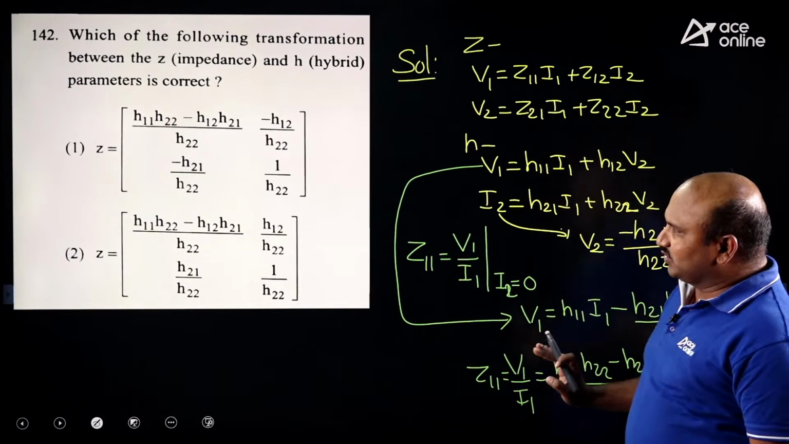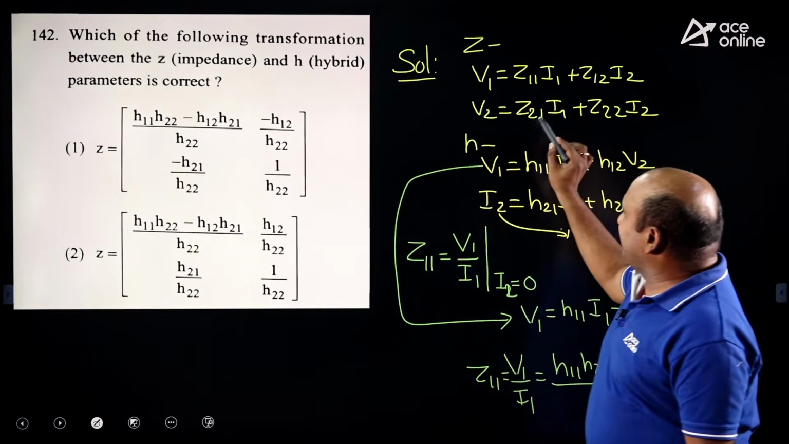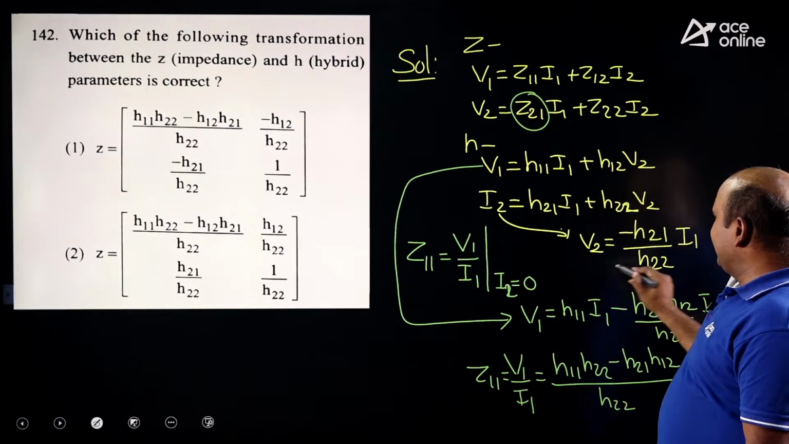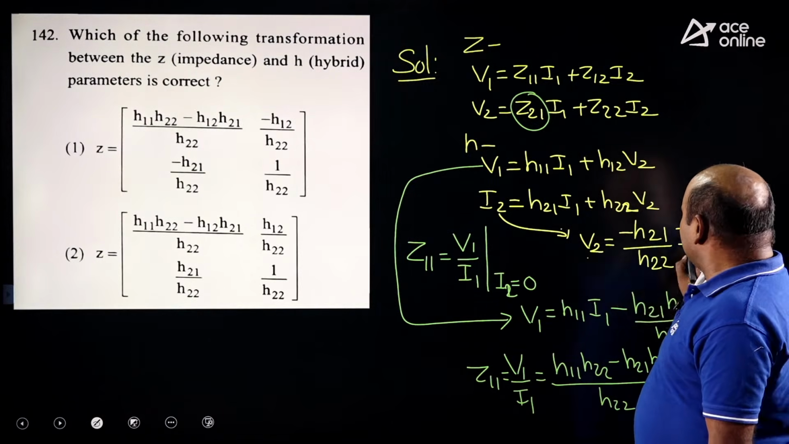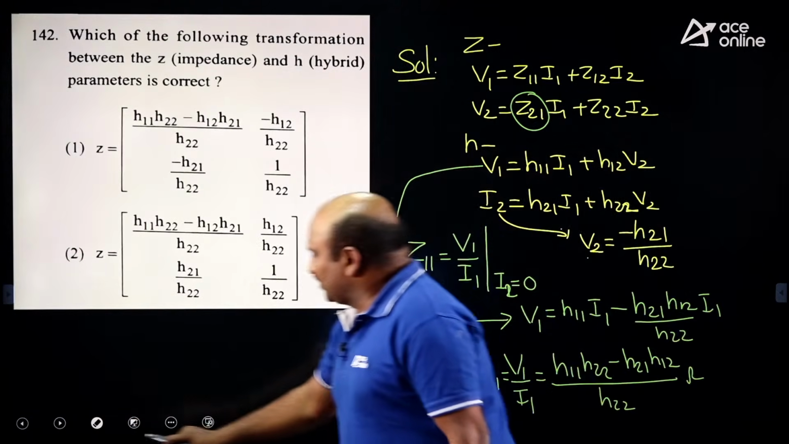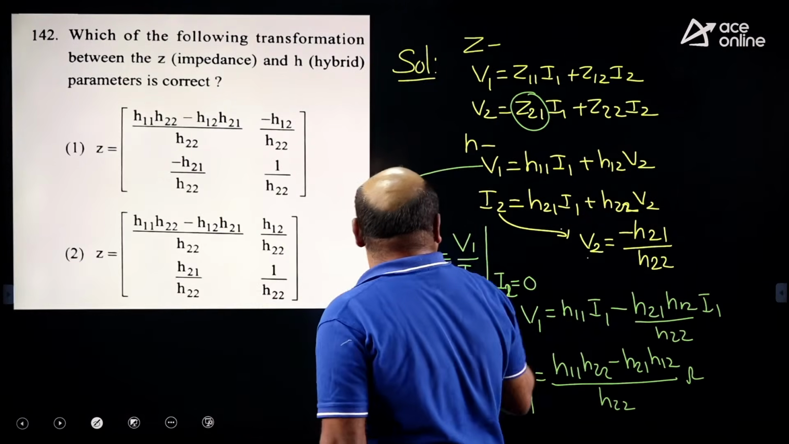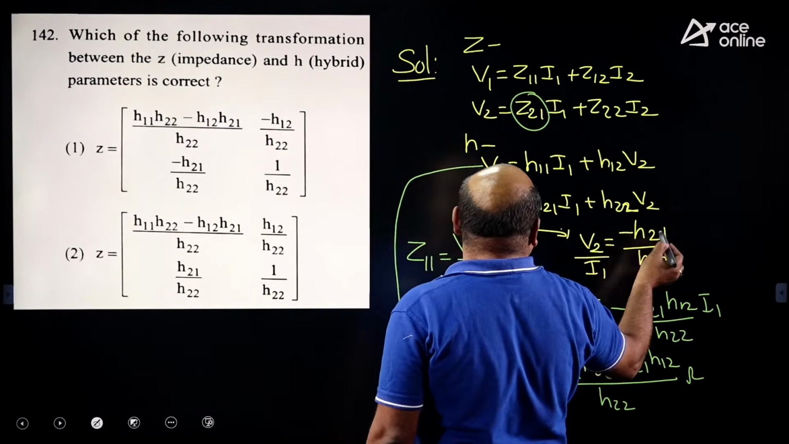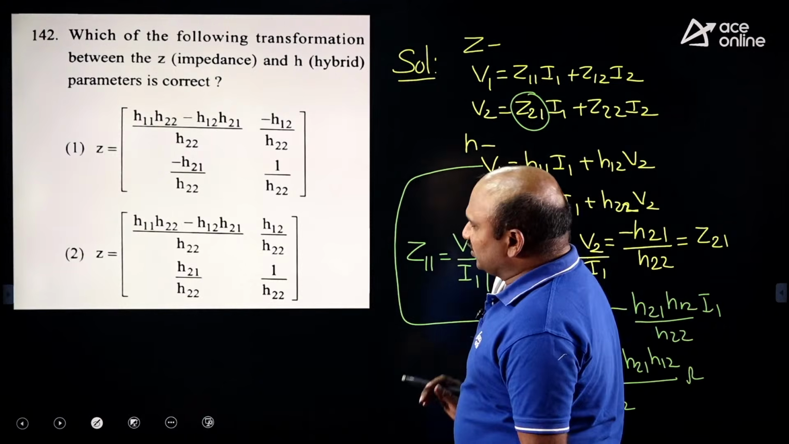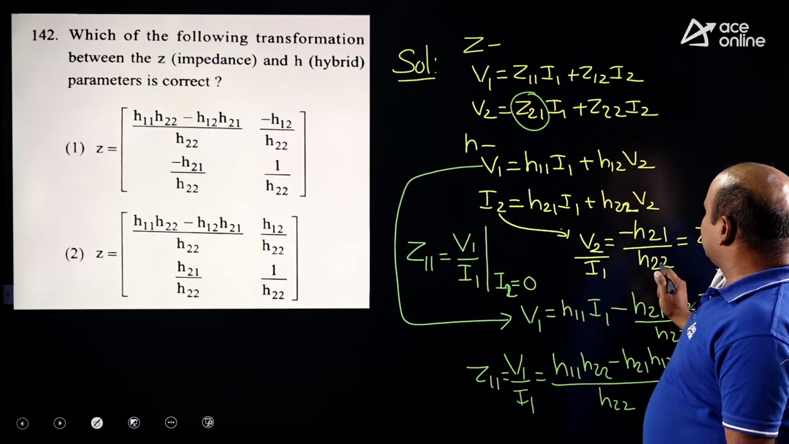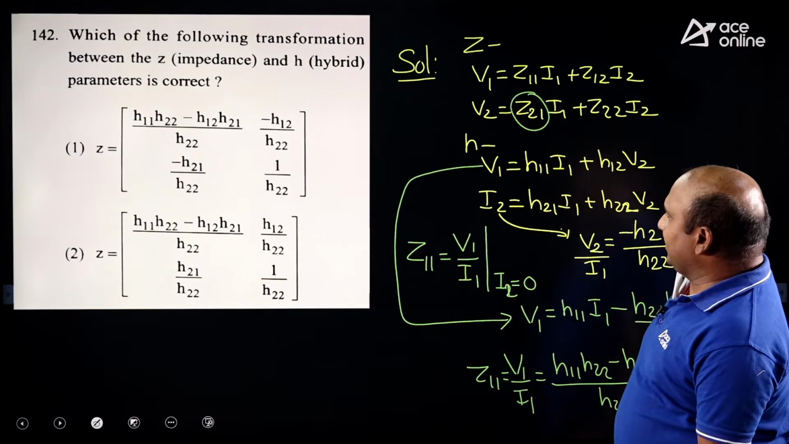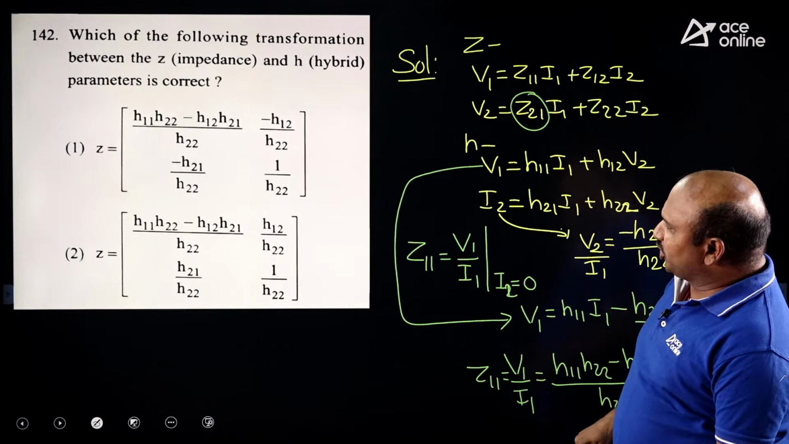When I2 is equal to 0, one more parameter, one more element you will get at Z21, which is V2 by I1. From this, V2 by I1 value, what are we getting? Directly you will get V2 by I1 equal to minus H21 by H22, which is equal to Z21. It is present in the first option, minus H21 by H22. But here one more value we need to consider.